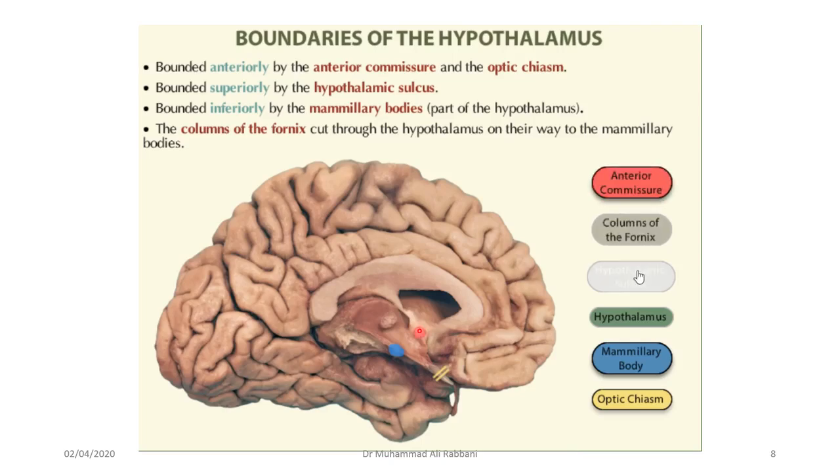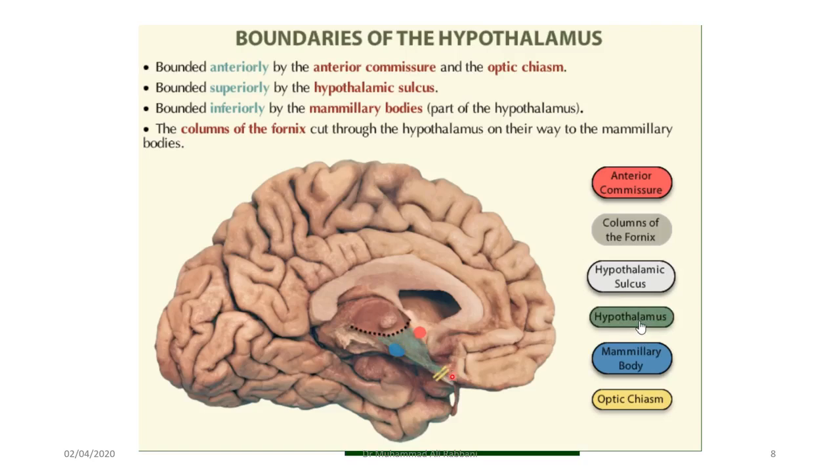This is part of the commissural fibers that connect the two hemispheres, and here is the hypothalamic sulcus that marks the boundary between the hypothalamus and the thalamus. So these are the structures that define the boundary of the hypothalamus. Let's shade the hypothalamus. This is the hypothalamus, and you can see its boundaries.